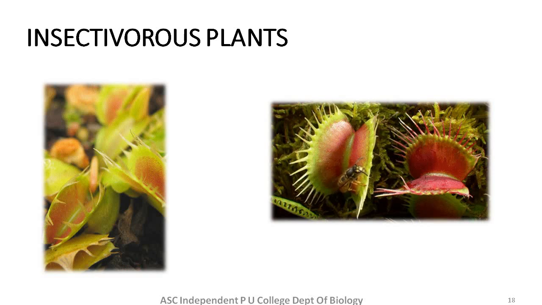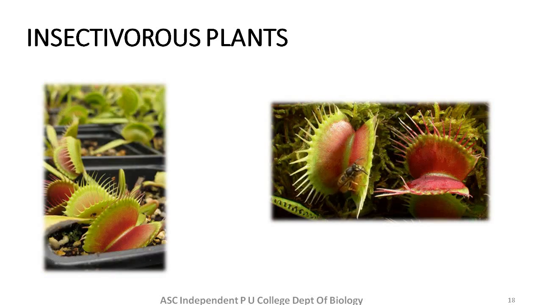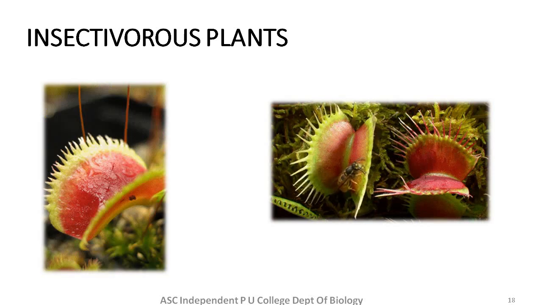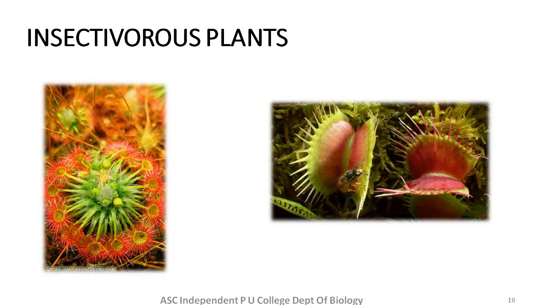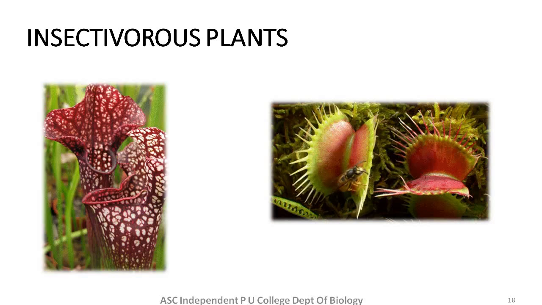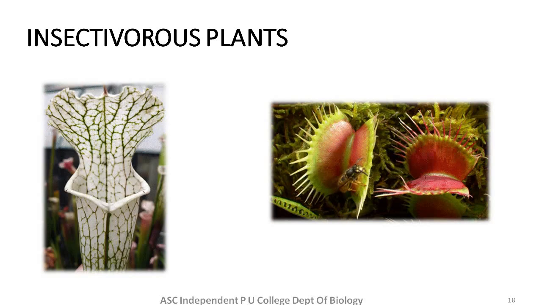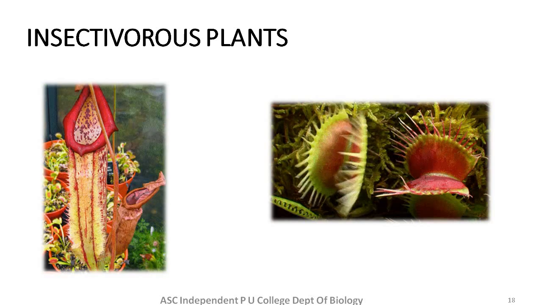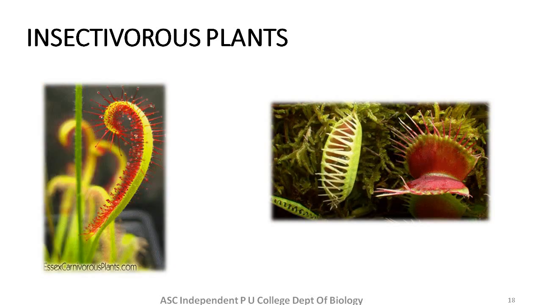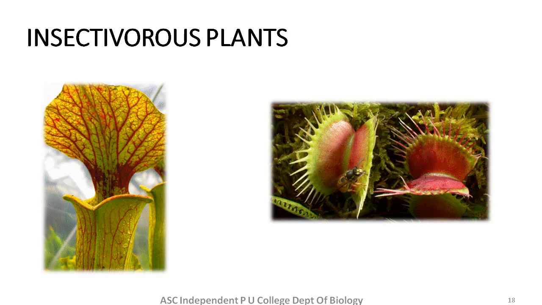The second picture shows how exactly the Venus flytrap is trapping the insect in order to obtain nitrogen. So these plants basically trap the insect, digest the insect, and derive nutrients.